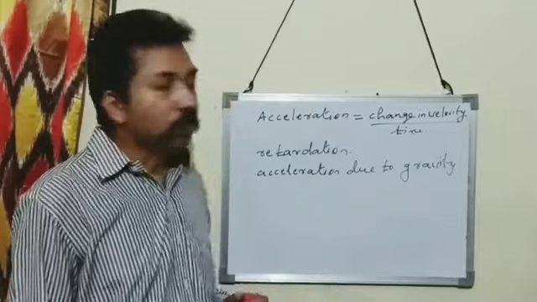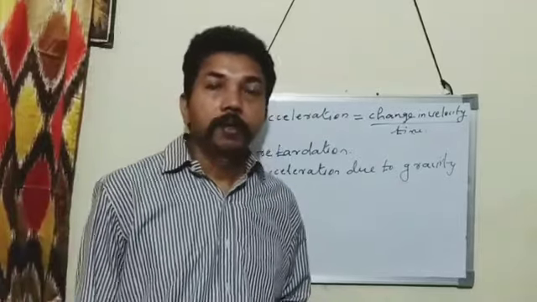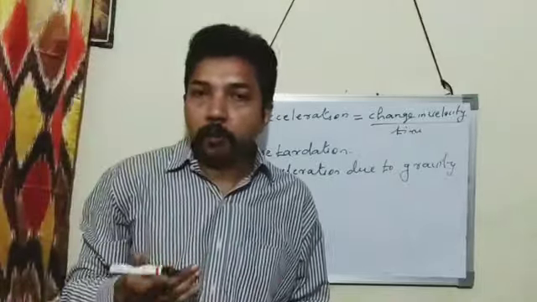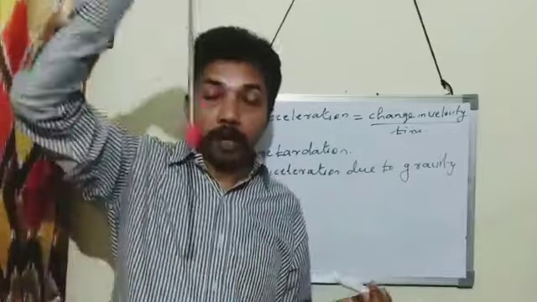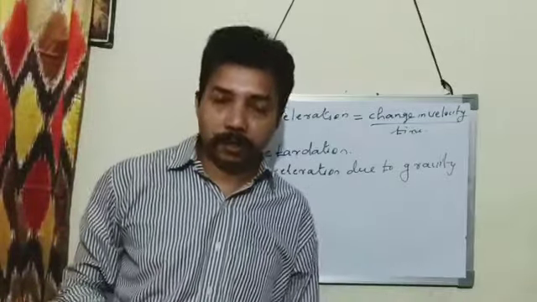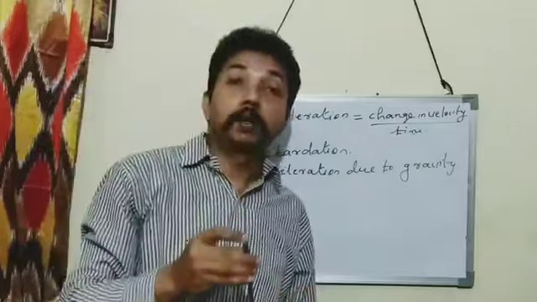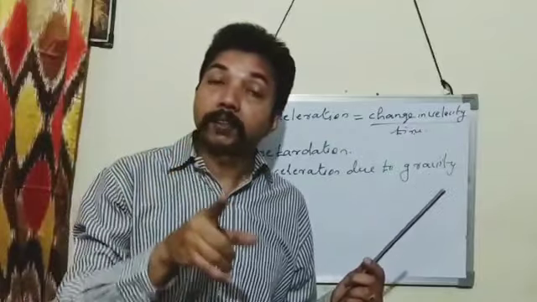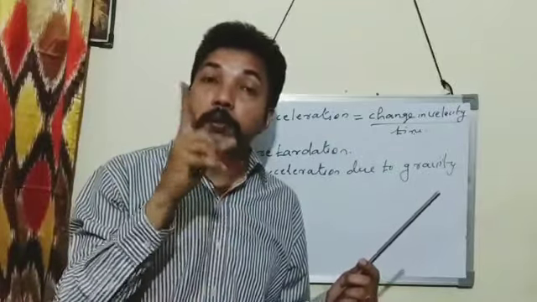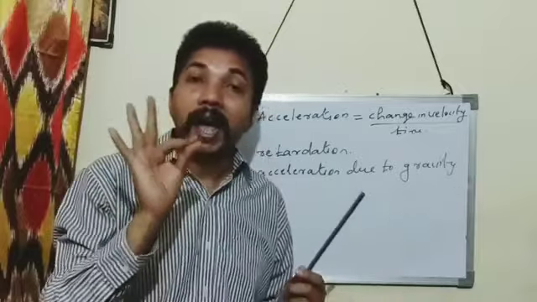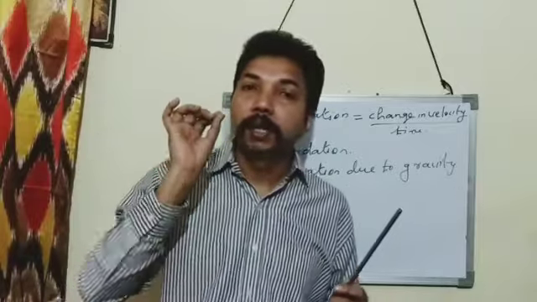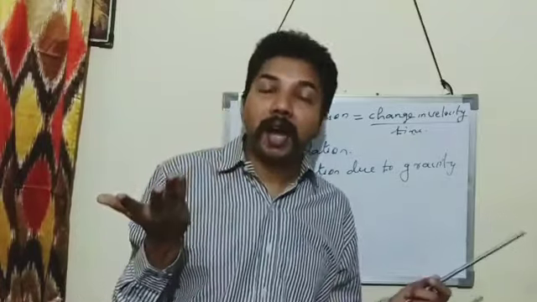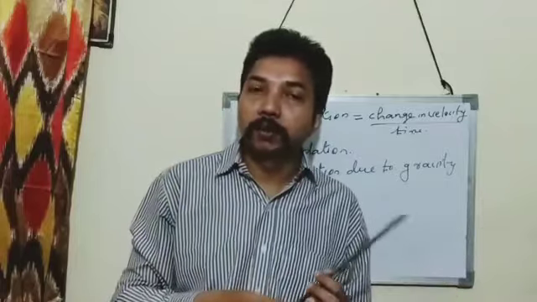Next one is acceleration due to gravity. When a body is dropped, it will come down. That is due to gravitational force. When a body is coming down, acceleration is produced on the body. That is due to gravity. Acceleration produced on a body due to gravitational force is called acceleration due to gravity.